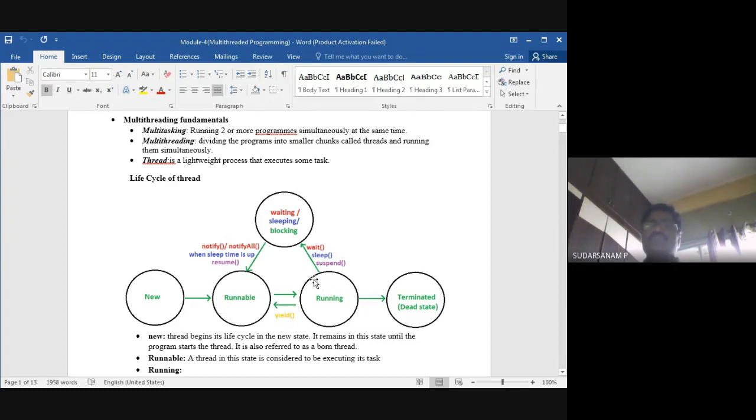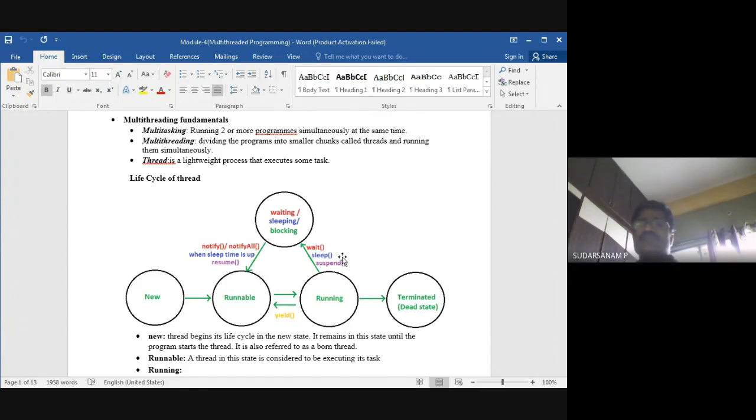In that case, you have some of the parameters: either wait, sleep, or suspend. Wait is nothing but some program waits to execute. Another one is called sleep. Sleep is nothing but you sleep for some time, 20 seconds or 3000 seconds, then you execute it. Both have similar meaning. In sleep, you give a particular time to sleep. Whether the system is free or not, it will not bother about that. If I give 10,000 seconds, it will sleep for 10,000 seconds.